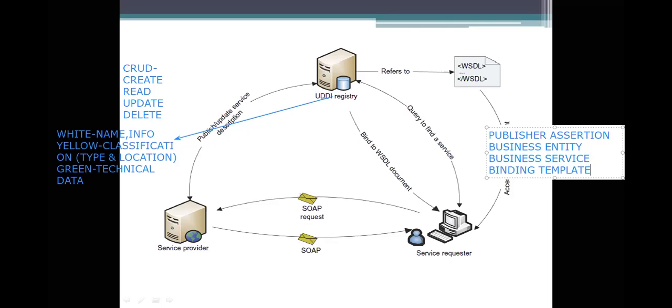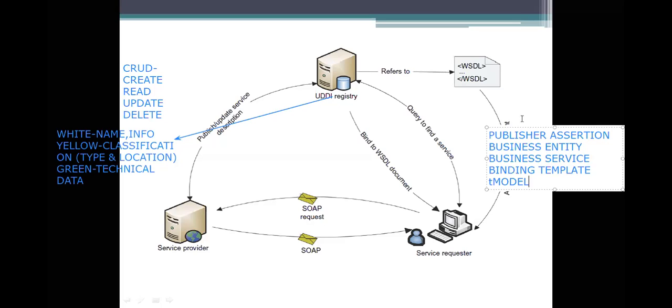And the next one is a model specified as the T model. The T model is a generic container used for the specification of WSDL. If you see here, there is a WSDL representation. WSDL stands for Web Services Description Language. So T model is used for providing a generic container for the specifications of your